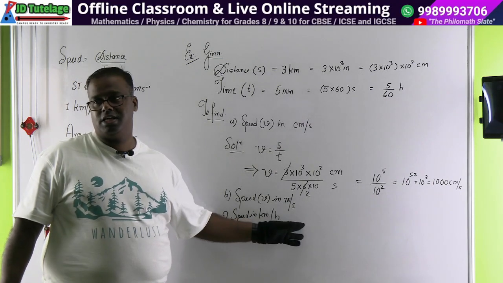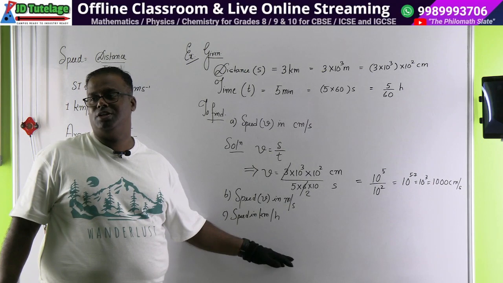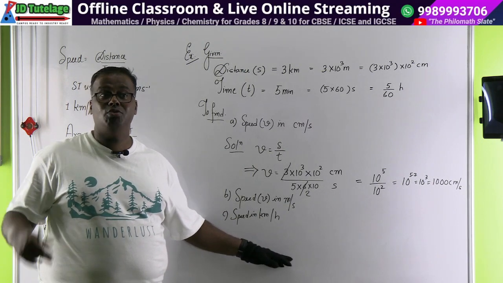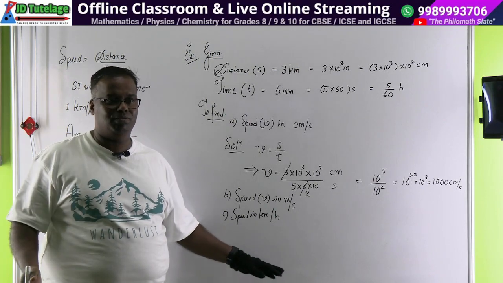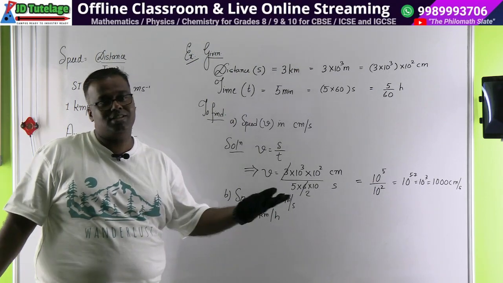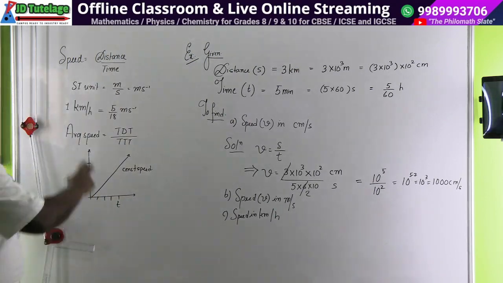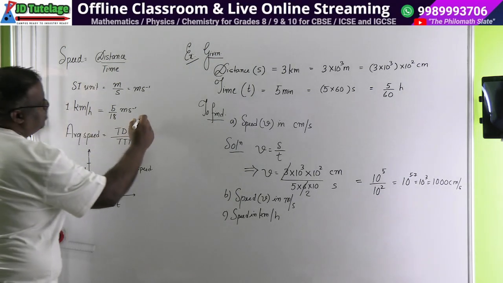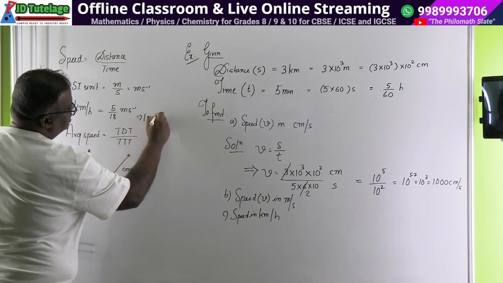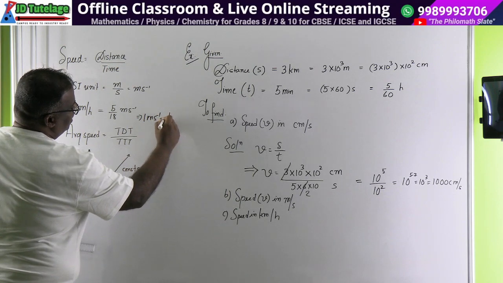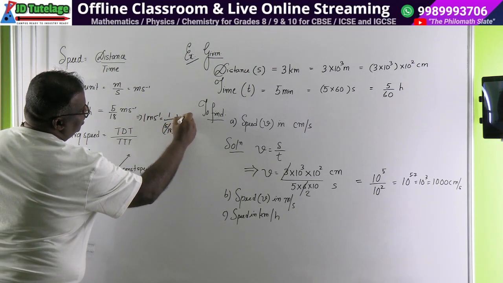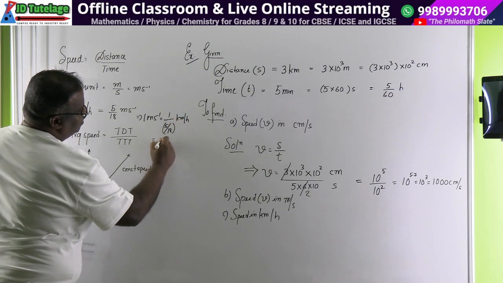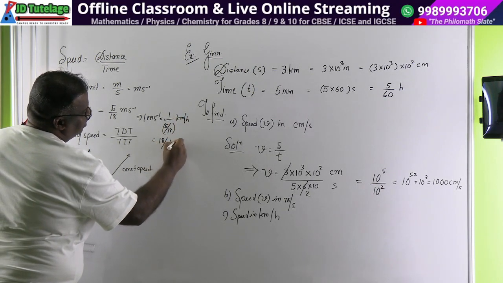Actually, meter per second आने के बाद you can straight away convert into hour. There you multiplied by 5 by 18. Here you will multiply by 18 by 5 or divide by 5 by 18. It's the same thing. See, if 1 kilometer per hour is this, means 1 meter per second should be equal to 1 by 5 by 18 kilometer per hour. Don't you agree? Which should be equal to 18 by 5 kilometer per hour.